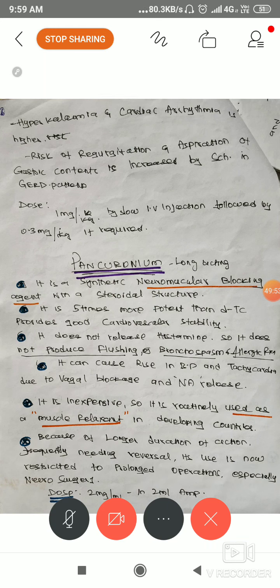So it is a very good muscle relaxant. Because of its long duration of action, we can perform long surgeries, especially neurosurgery. It takes a minimum of 8 to 10 hours, even 12 hours. But tubocurarine has a very short duration, 2 to 4 hours only, while pancuronium lasts long. That's why in the heading itself I put long acting neuromuscular blocking agent. Tubocurarine is short acting. Okay, this is about pancuronium.